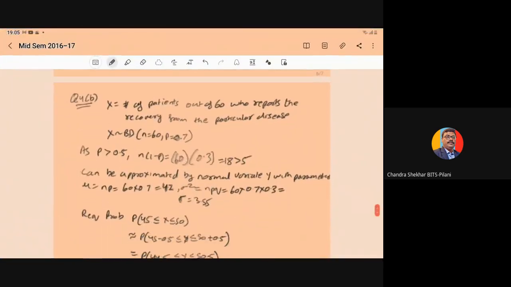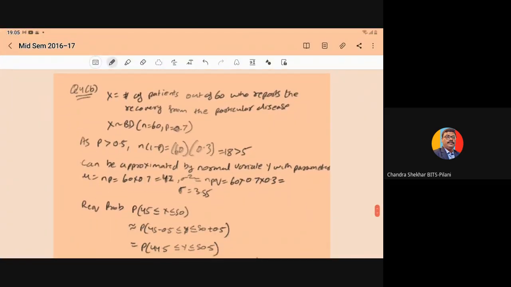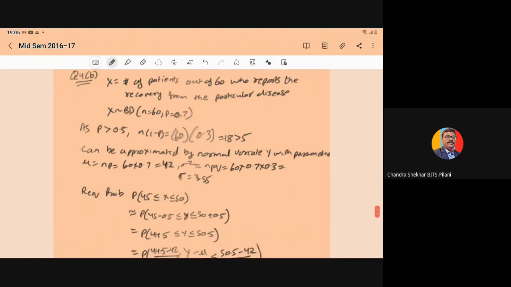So here we have, let X equal the number of patients out of 60 who report the recovery from the disease, and the recovery proportion is given to you as 70%. So the probability is 0.7. So X follows the binomial distribution with parameters n equal to 60 and p equal to 0.7. Right? X follows binomial distribution with parameters n equal to 60 and p equal to 0.7.